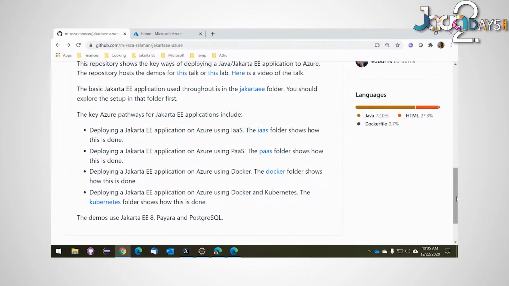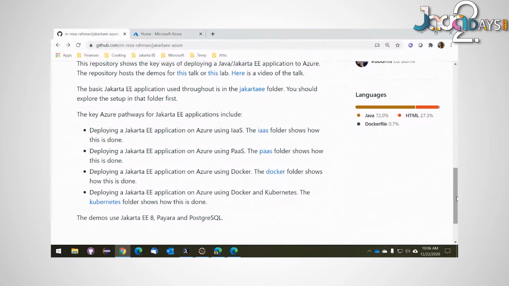These are not limited certainly to that, but these are the four primary ones for Jakarta developers. The first is IaaS, or Infrastructure as a Service, and this is really nothing much more than running a Java application server on a virtual machine. Very old technology. We've been running VMs since at least the 2000s, running technologies like VMware. So this is very much like that. It's sort of that stereotype of your computer on somebody else's machine. In this case, the machine is going to be Azure.